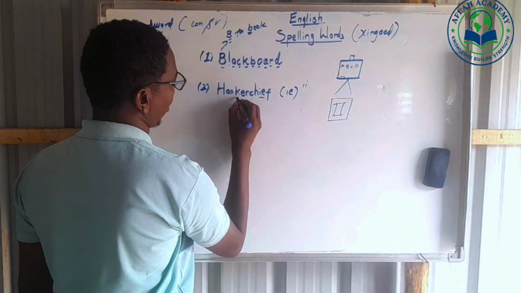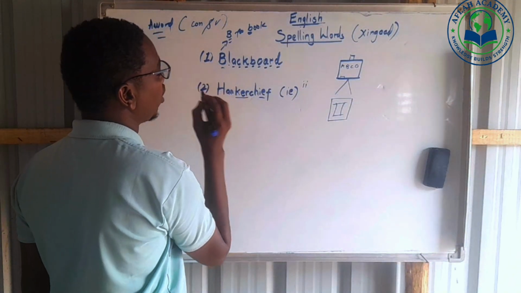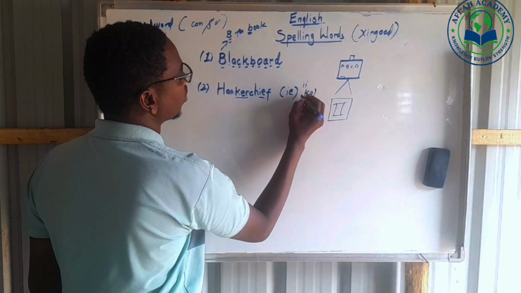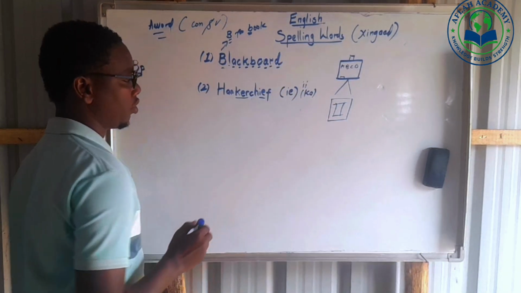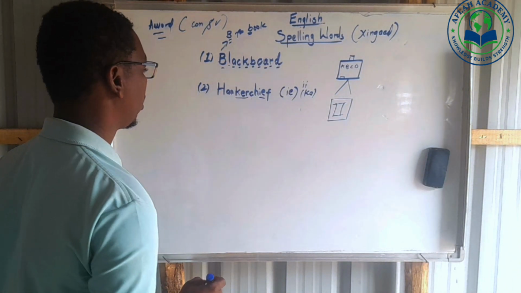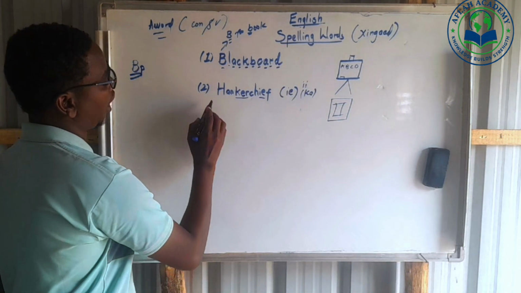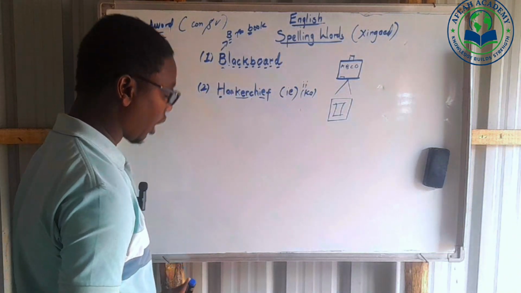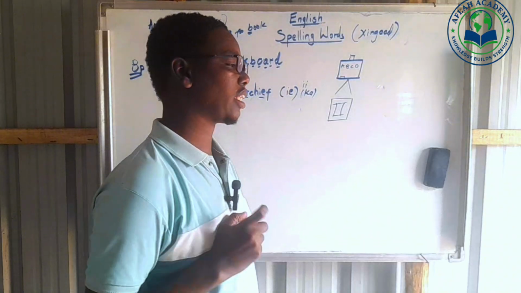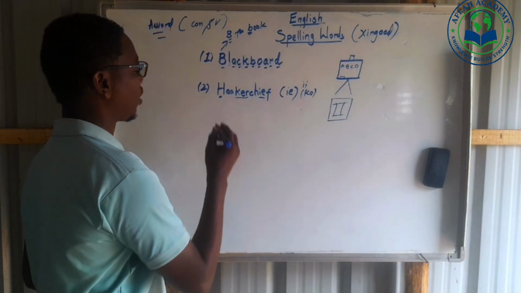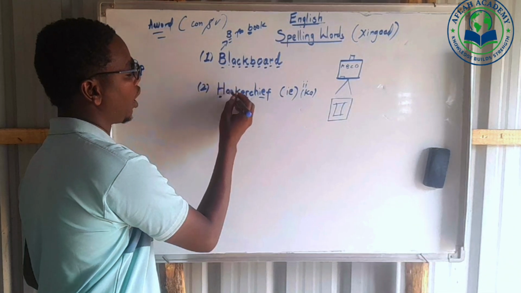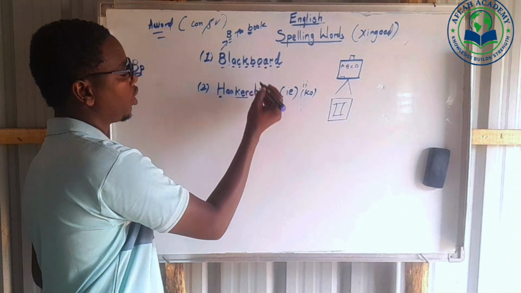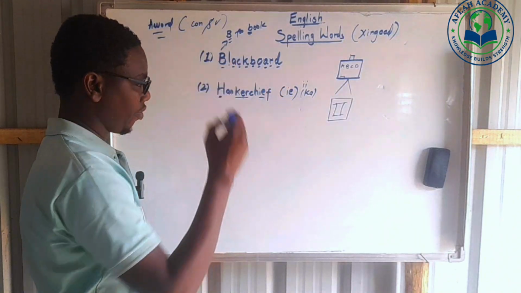Here we have ka. Are you seeing this? We pronounce it ka. Okay, the H word: now this H is not silent. It's a full pronunciation. Then we have H A N K E R C H I E F.